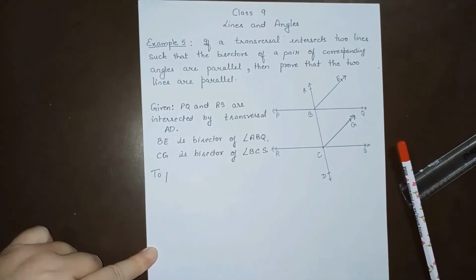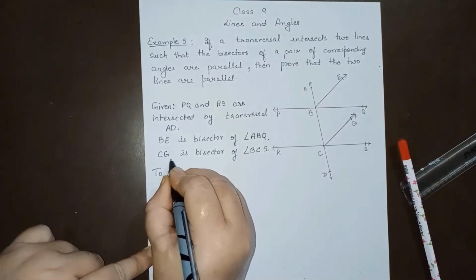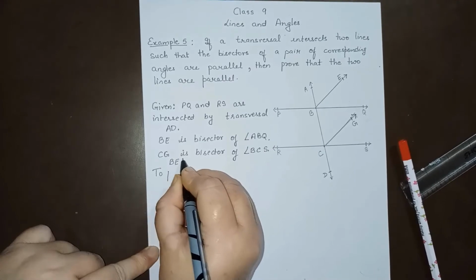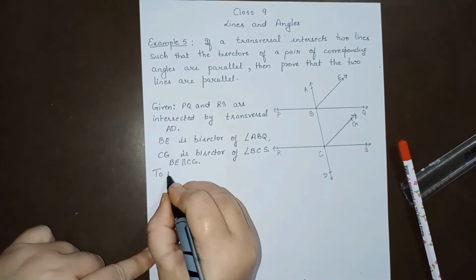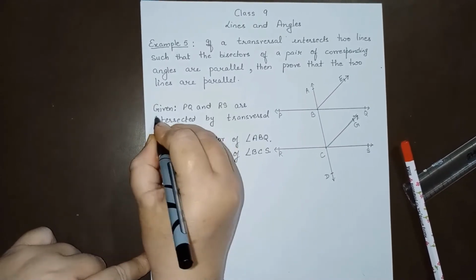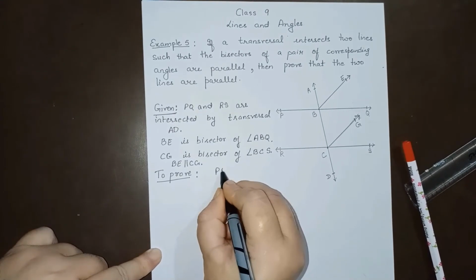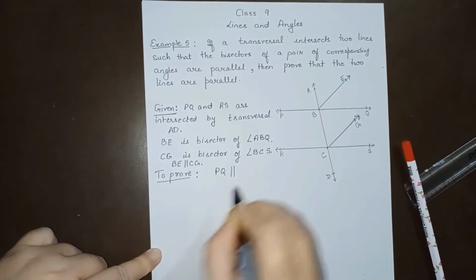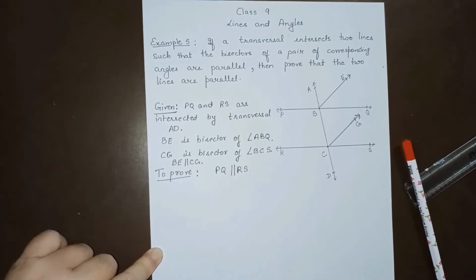It is given that the bisectors are parallel to each other, that is, BE is parallel to CG. This is given. Now we have to prove that the given lines are parallel, that is, we have to prove that PQ is parallel to RS. Right? So let us start.